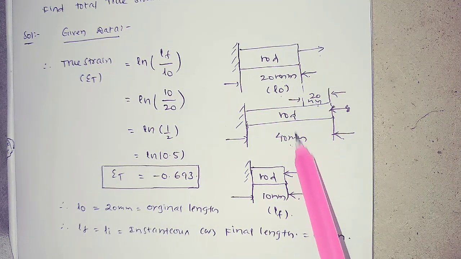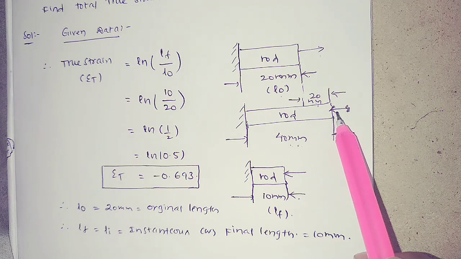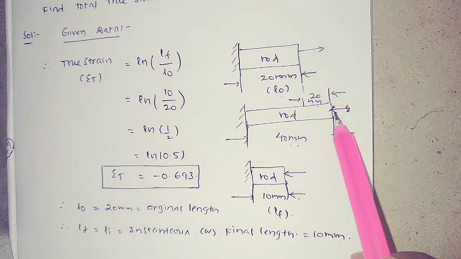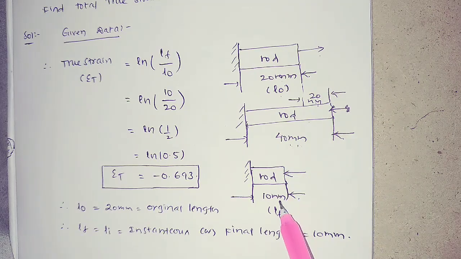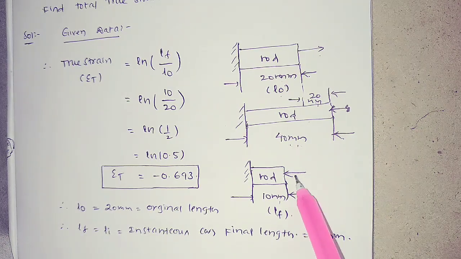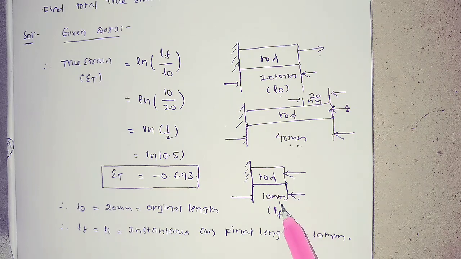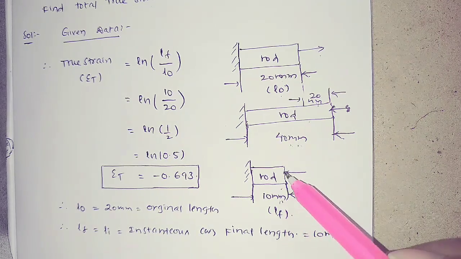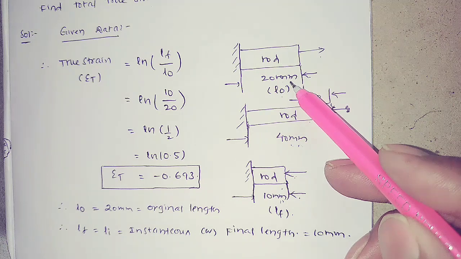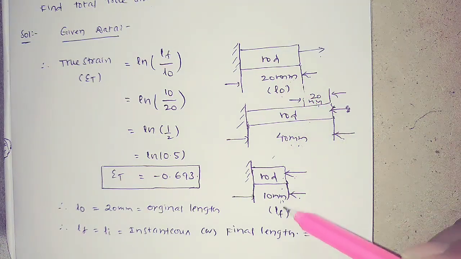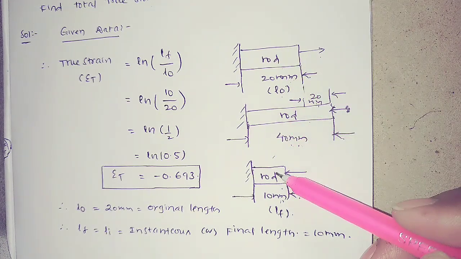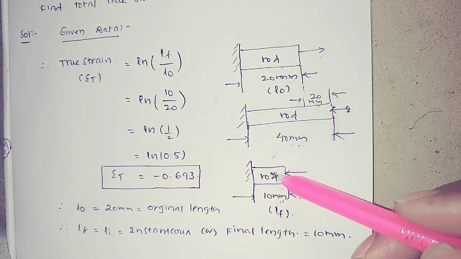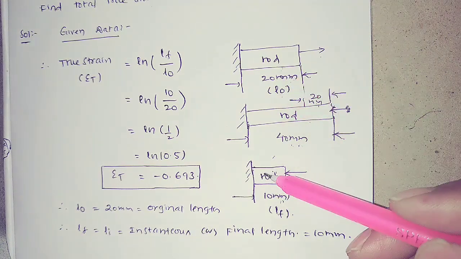And again there is a pushing load applied. Again this 40 mm rod changes to a 10 mm rod. That means because of the pushing load, it changes to 10 mm. See here, originally the rod length is 20 mm, and finally the rod length changes to 10 mm. That means strain happens, and you have to calculate the true strain. You will not calculate engineering strain; you have to calculate the true strain.